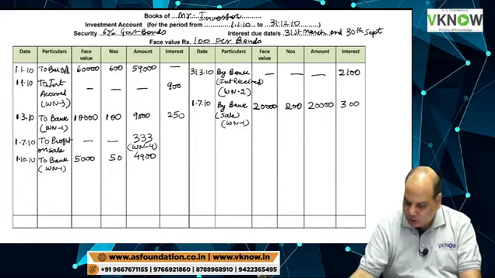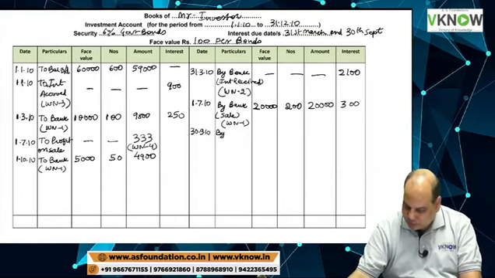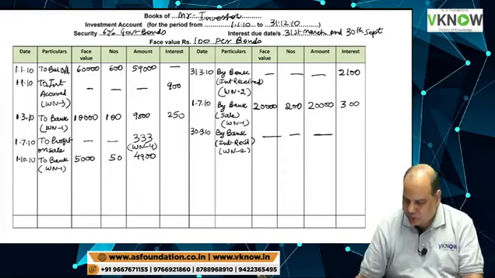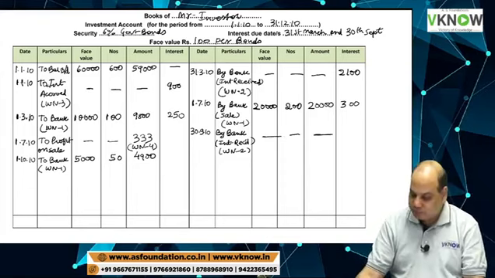Then on 30th September, by bank, interest received. Working note 2 again, last item.